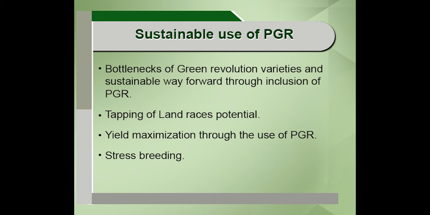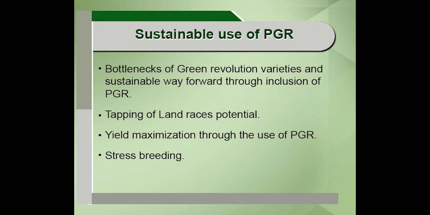But the genetic bottleneck was that these varieties had a very narrow genetic base, and because of that they were found to be susceptible to biotic and abiotic stresses. Most of the high yielding varieties succumbed to the stresses, and that caused a lot of harm to agricultural production.